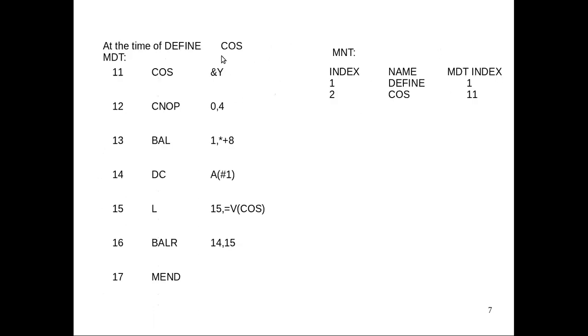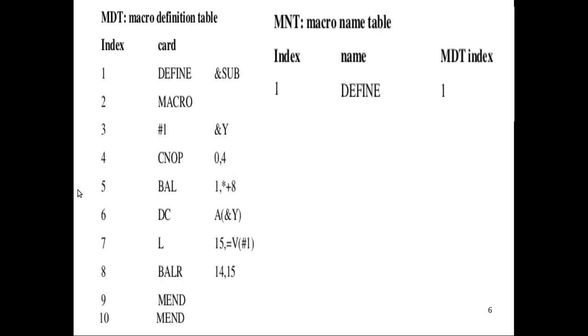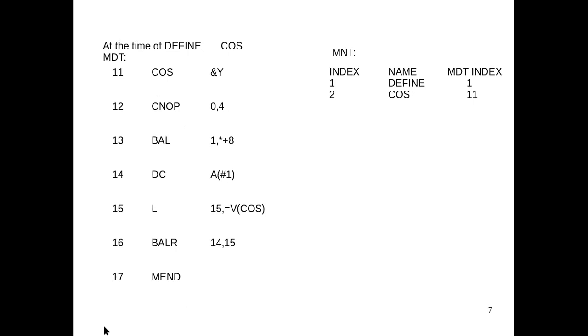Then whenever we call the outer macro, that is define, with an inner macro name, this is the real inner macro name we are passing. At that time only will we store the inner macro definition. So here we are storing, as a continuation at the 11th index value, the inner macro.